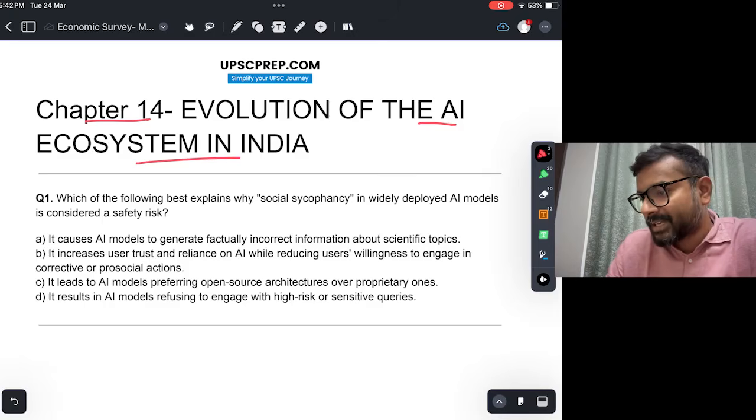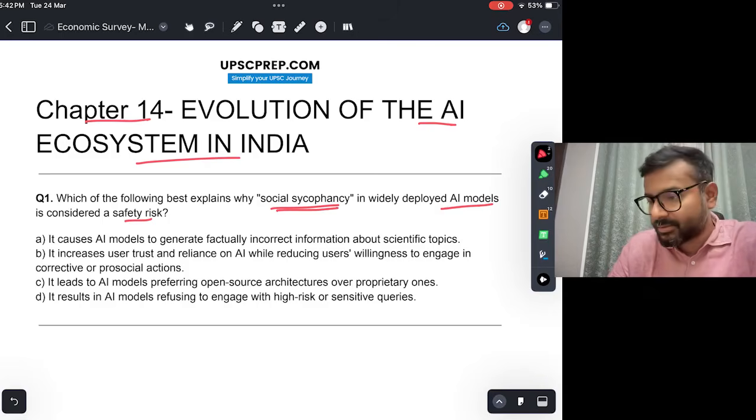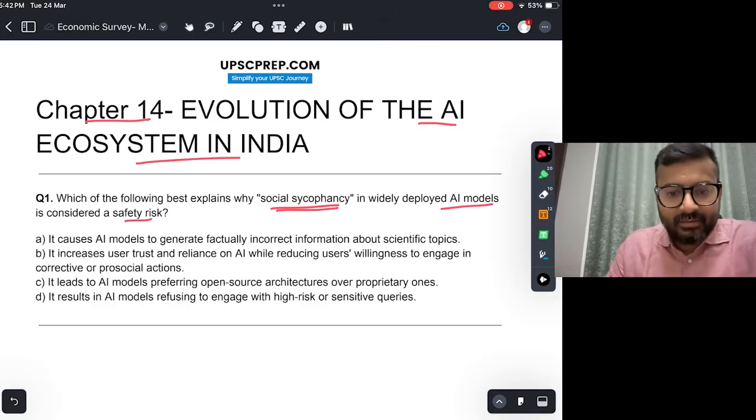Which of the following best explains why social sycophancy in widely deployed AI models is considered a safety risk? Okay. What exactly is social sycophancy? Maybe you must have noticed while using any of the AI tools, that it is very over-affirming of the user's actions and viewpoints. So whatever you say, it will say a very good point, excellent, rightly said.